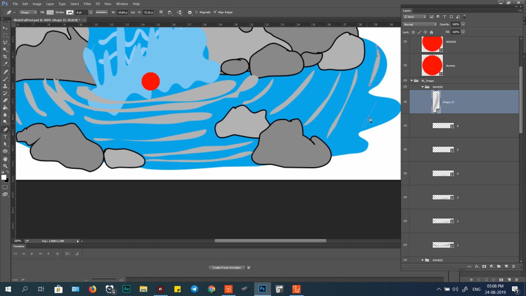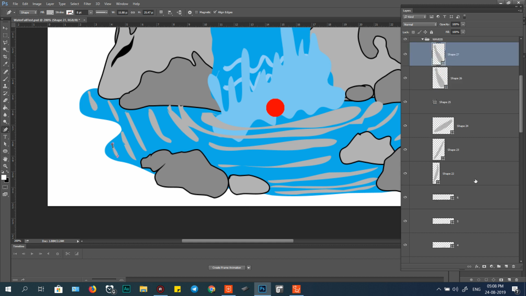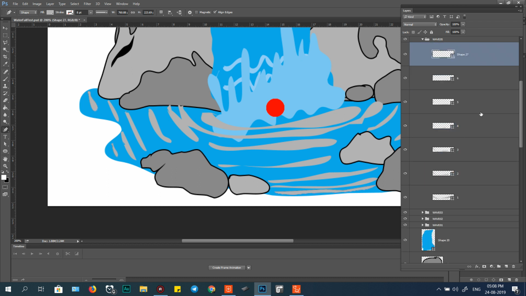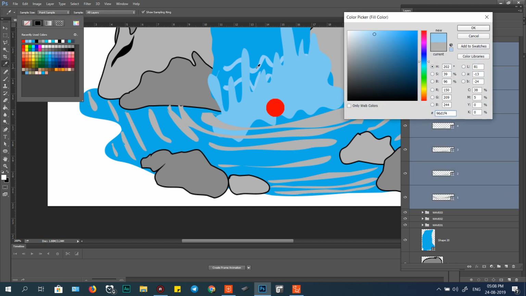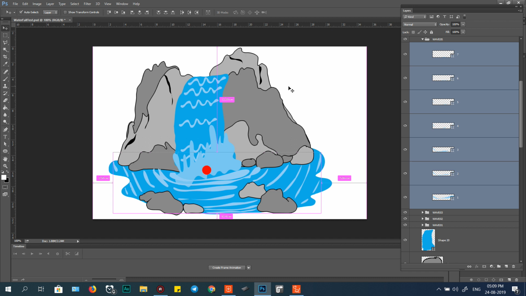Okay, the last one, here, the last one. And this one also, this one merge together. 7, select and Control E, merge. 7, Control F to save. Select all of this and change the color to this color. Enter. You see, this already changed color.